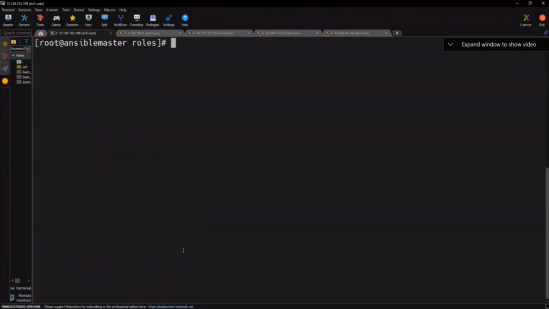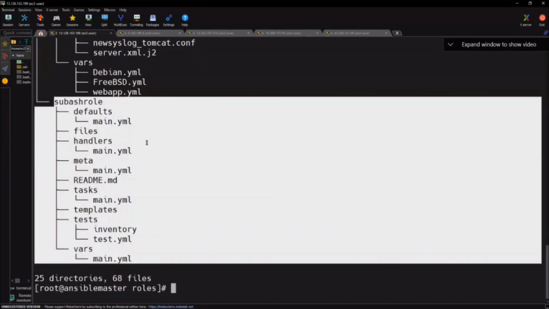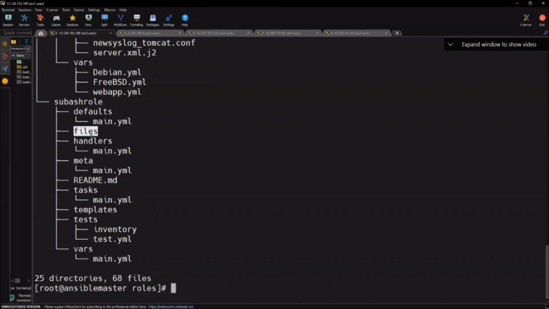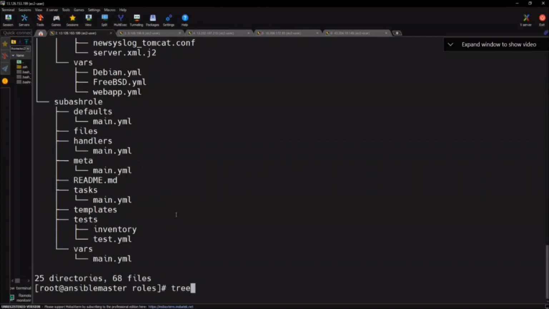No, sir. I want to create my own role. I want to create it, but I don't want to create the directories manually. If I do something here, the role directory structure should get created. Yes. Say with me, ansible-galaxy init and give the role name. Can I create a role called Subhash? If I create it here, role created successfully. If I see tree, this is the Subhash role. The structure is created here. What does the structure contain? Defaults, that means main, files, handlers, meta, tasks, templates, something called tests, and vars. Can you use this directory structure and develop your own roles? Getting it? Understood. So remember, one more you want to create. Create it, Dinesh.